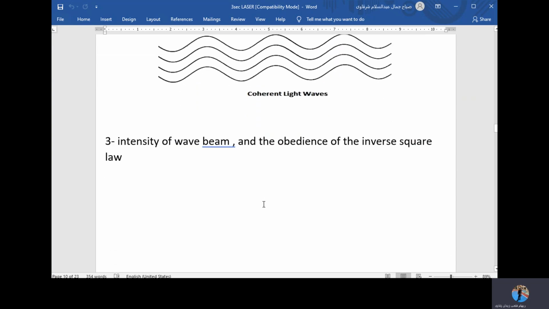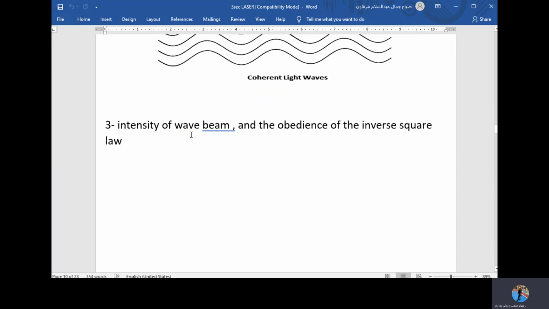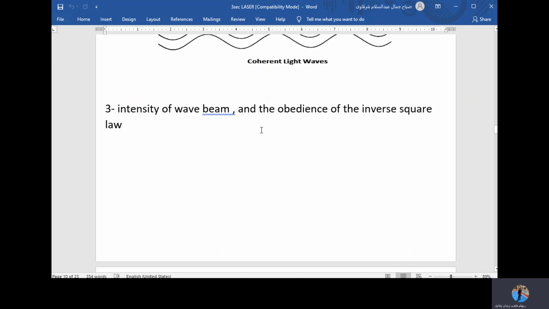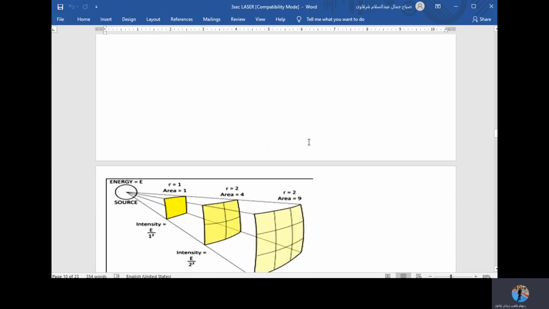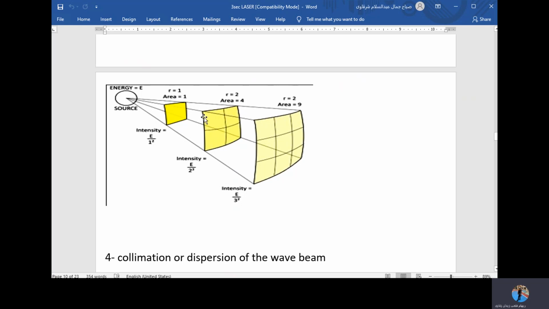The third factor we talk about in laser is the intensity of the wave beam, and the obedience of the inverse square law. Here, the diagram talks about how the distance affects the intensity of any kind of light, including the laser. If you have the source, and this is the source of light, imagine now this is the normal light. As we go far away from the light, the distance increases.